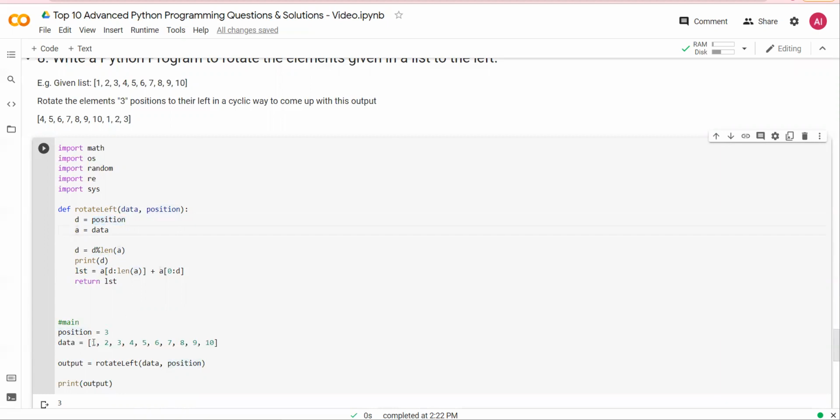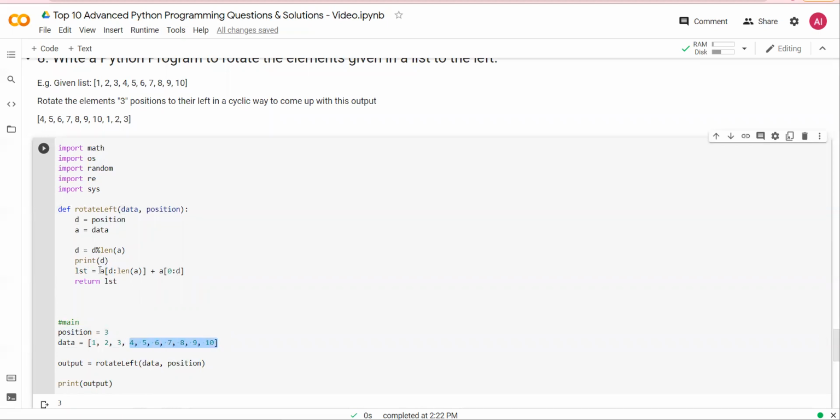So if the length of data is 10, I am dividing 3 by 10, and I am using the remainder. So D is now the remainder, 3. And then 3 to the length n, that means 0, 1, 2, 3. So start from 3 to n.